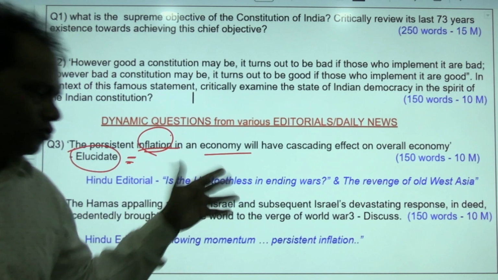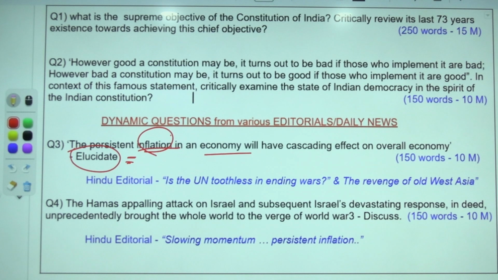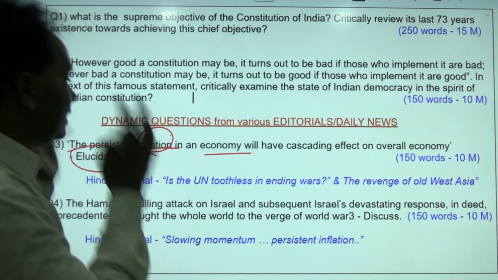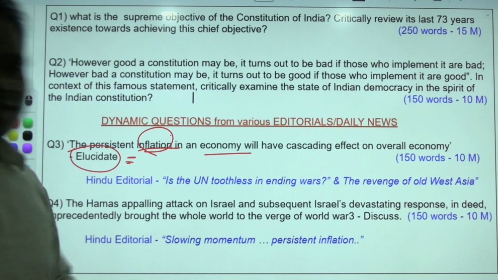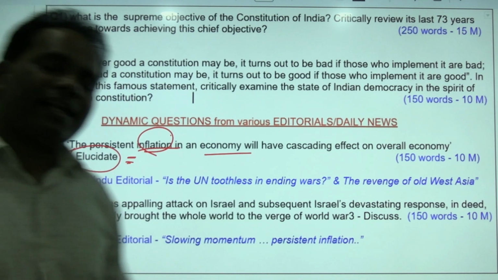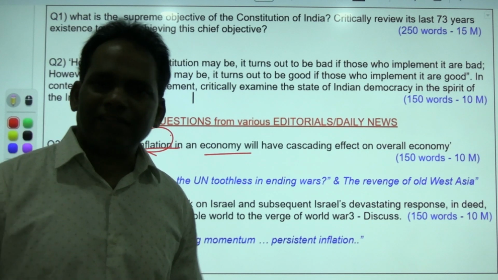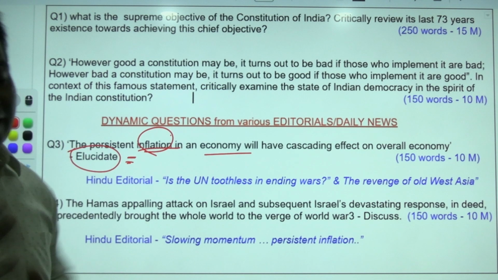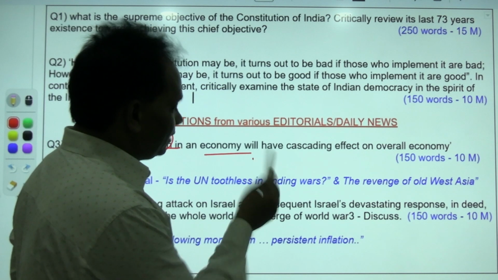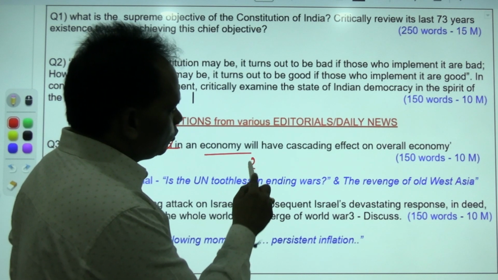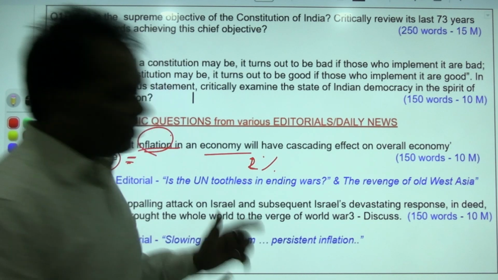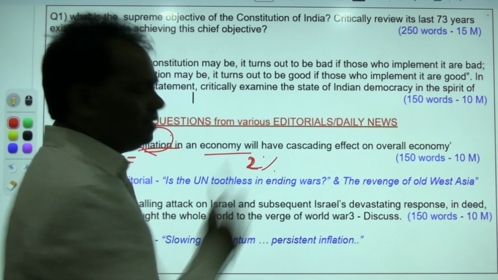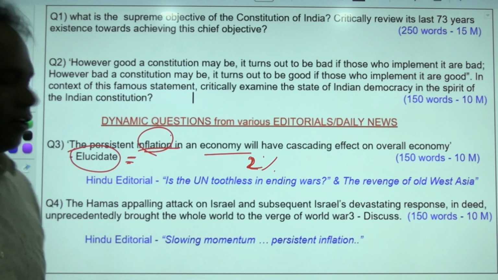Inflation. First, immediately you should start, in 150 words, with the definition. That would be the definition part. Inflation is nothing but the general price rise of various goods and services in the economy. General price rise. If general price rise is 2% in every economy, 2% of inflation is usual. Otherwise, there will not be any stimulant for the productivity process and demand, consumerism.